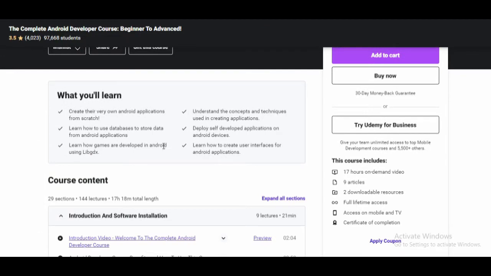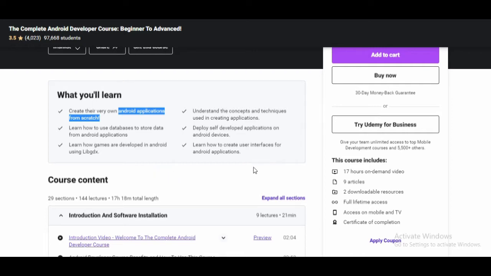So through this course you will learn to build an Android application from scratch. You will understand the concepts and techniques used in creating an application. You will learn how to handle the database, how to store the data into the database for an Android application.